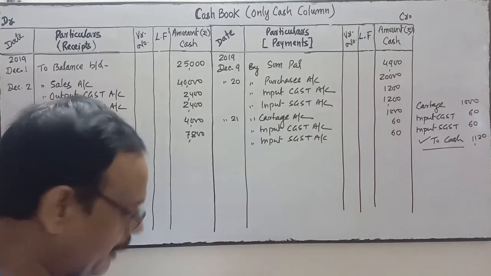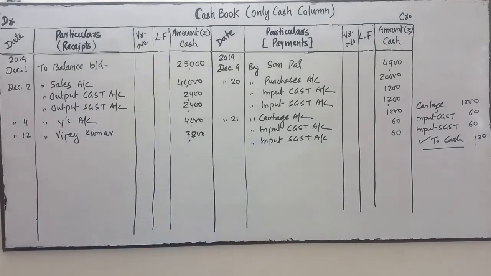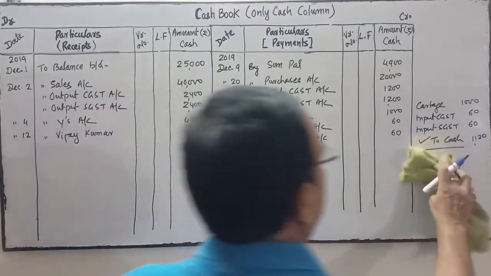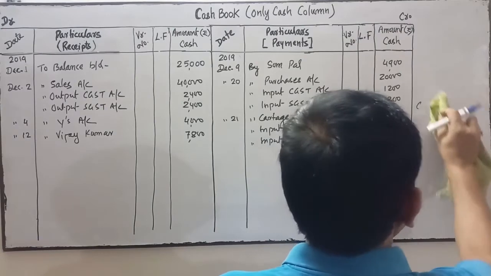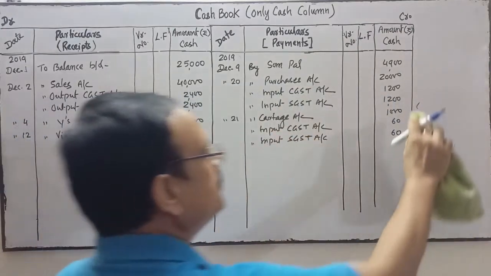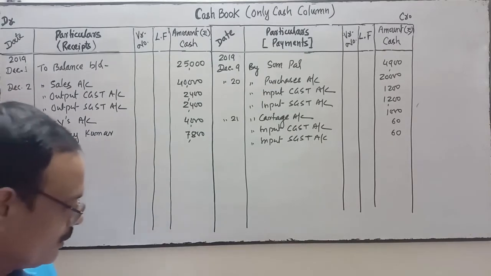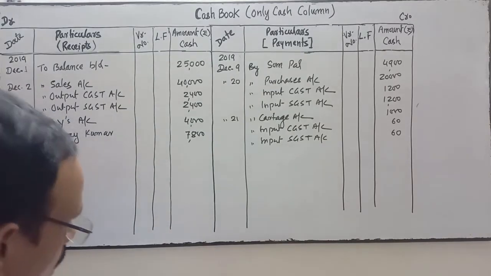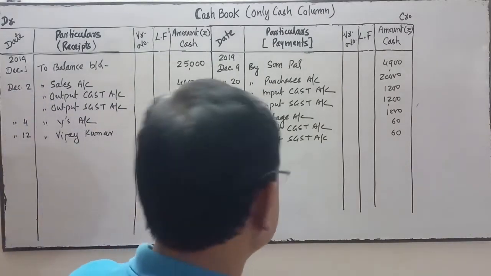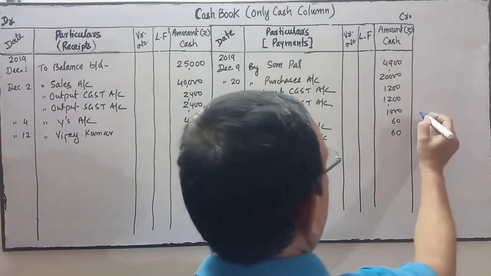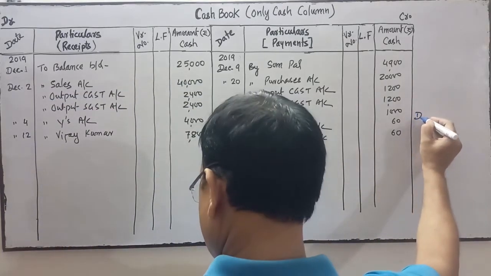Next is remitted. Remitted to whom? Remitted to Dharamveer and discount allowed by him. Remitted means we have paid.